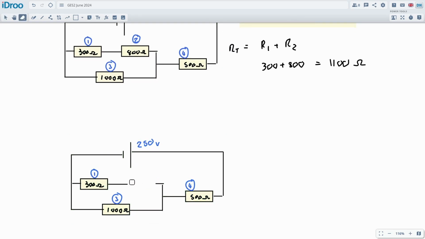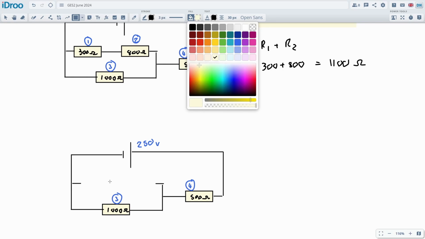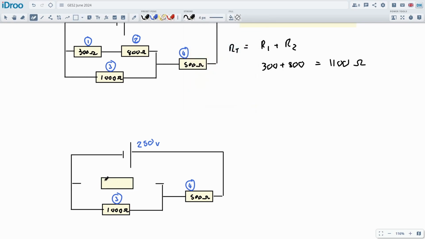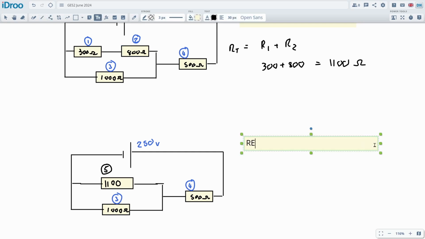Alright, so what we have just done is combine those two resistors together into one. So I can redraw my circuit like this, just so we can see it all clearly. This is what takes a bit of time, but like I said, we're sacrificing speed for clarity. And this will be resistor number 5. Okay, next thing to do is going to be combining the resistor number 5 and the resistor number 3 in parallel with each other. So I said it, we should write it down. So this is resistance in parallel. That would be R5 and R3.